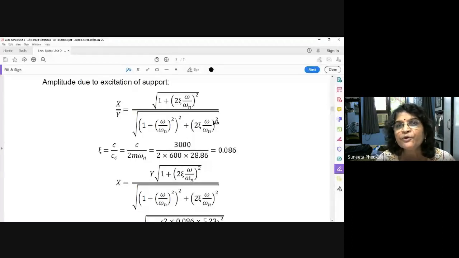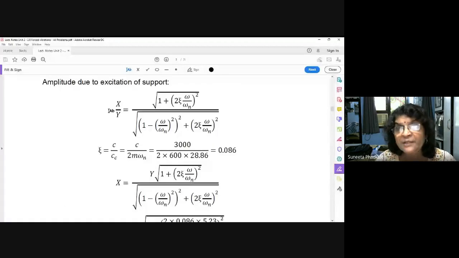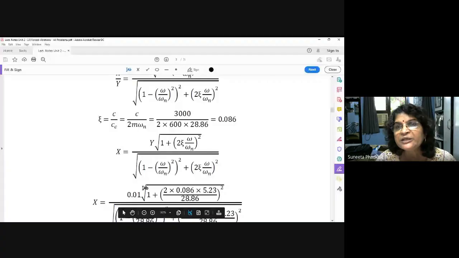Just we put the values here. Now I want to find out X, that's why Y we have taken on this side. So X is equal to 0.01 square root of 1 plus (2 times zeta 0.086 times omega upon omega n, 0.23 upon 28.86) square. Then we put the values and we got X is equal to 0.01 meter. This is the answer.